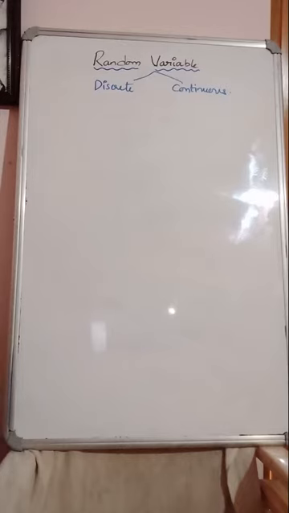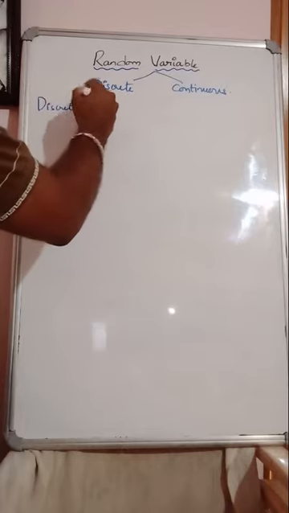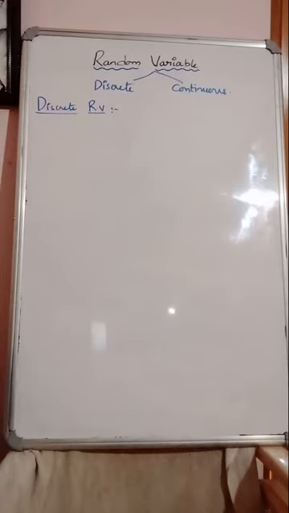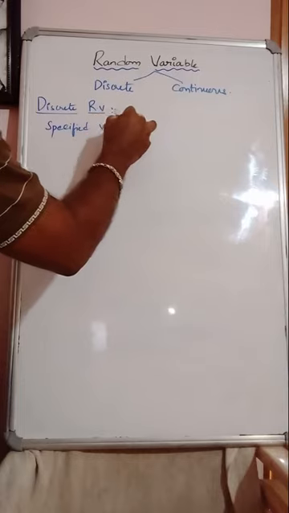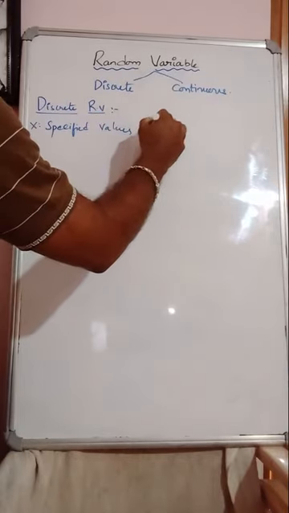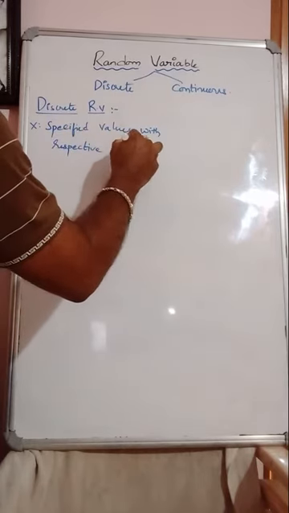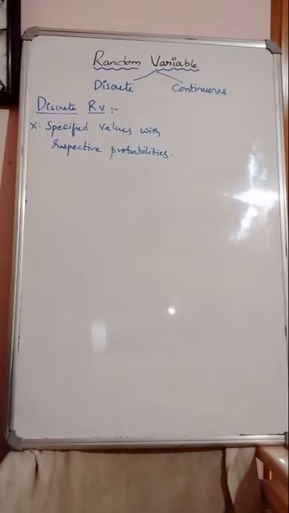Look at here now, discrete random variable. What do you mean by discrete random variable? A random variable X which takes the specified values with respective probabilities. We call it a discrete random variable.